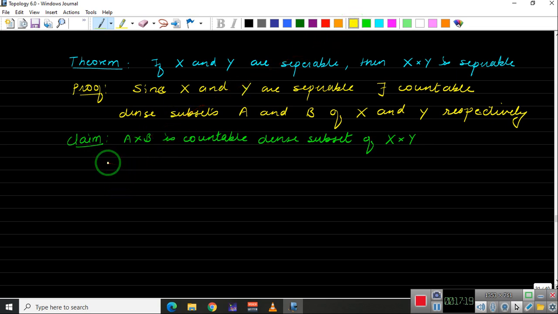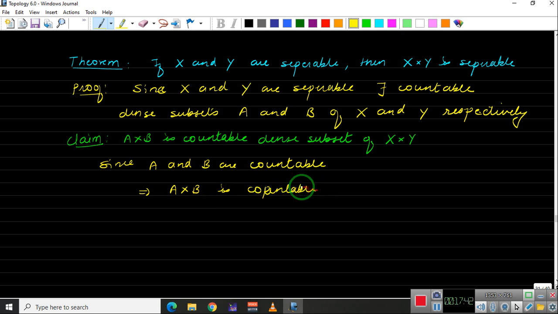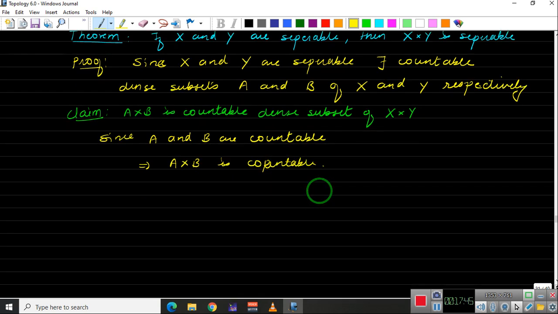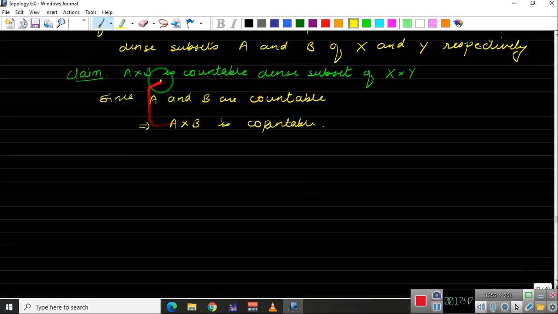Okay, now since A and B are countable, A and B both are countable, this implies A cross B is countable. The product of two countable spaces is countable. Okay, I'm using that result here. So the first point is done. We have proved that A cross B is countable. Now we need to prove that A cross B is dense in X cross Y.